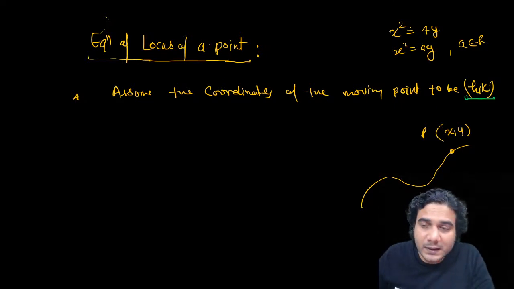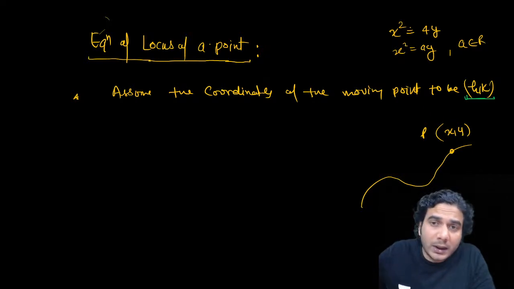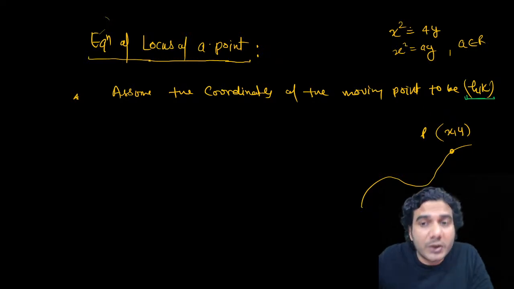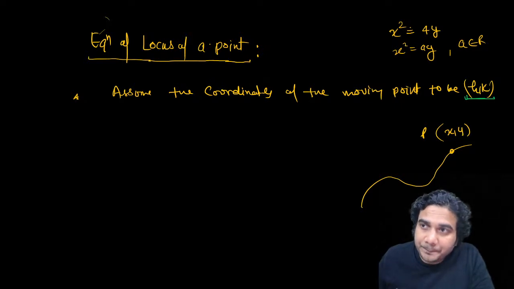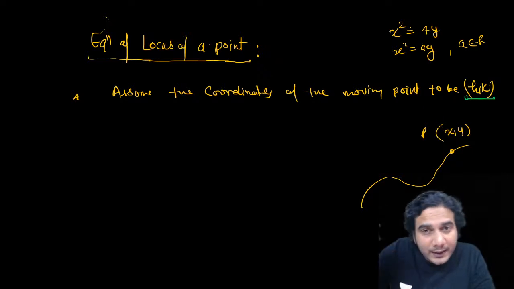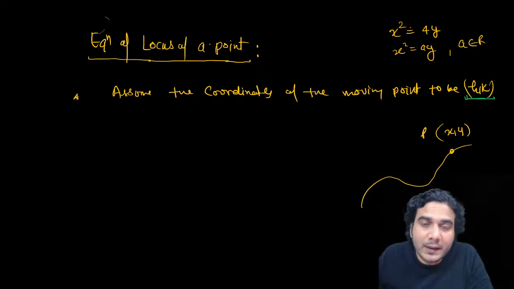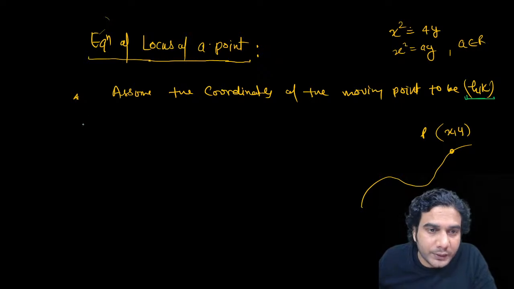The first point is to assume the coordinates to be h comma k. Do not take x and y, because while finding the equation you will use other equations also, and those other equations you generally write in x and y. So you will get confused. Your x and y and those equations' x and y are actually different. To make that differentiation, we are taking h comma k. In the end, we will put x comma y in place of h comma k.